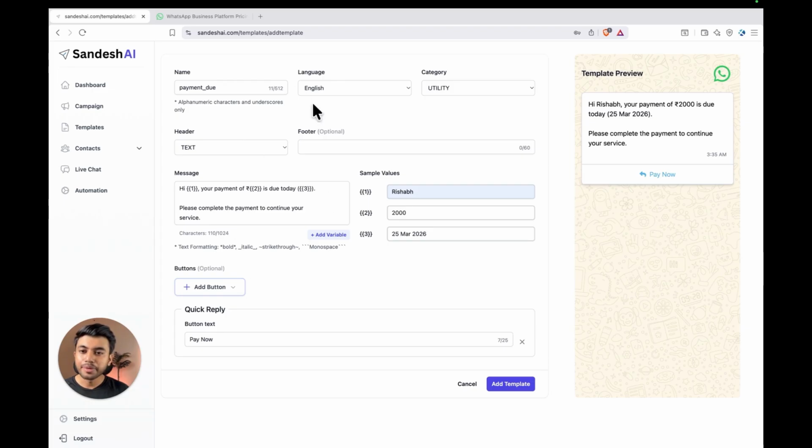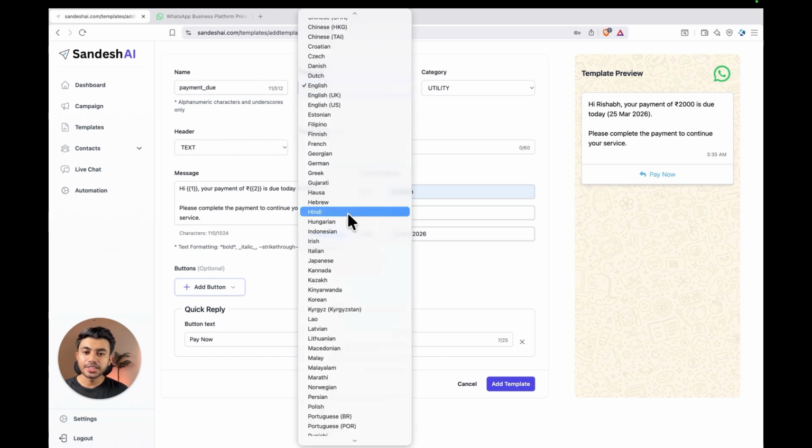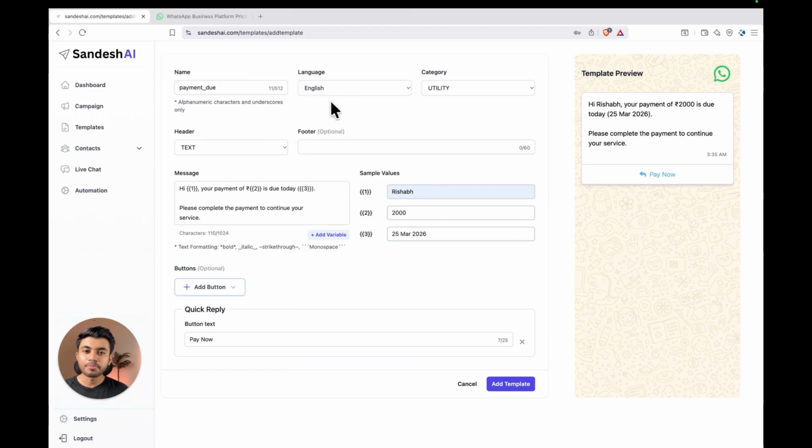Here I have created a payment reminder WhatsApp template message. This is the template name, payment user template name. In the language I have selected English. You can select the language based on the template message body. Now in the category I have selected utility. Here we have two options, marketing templates and utility templates. Marketing templates are used when your message contains promotional or sales-related content.